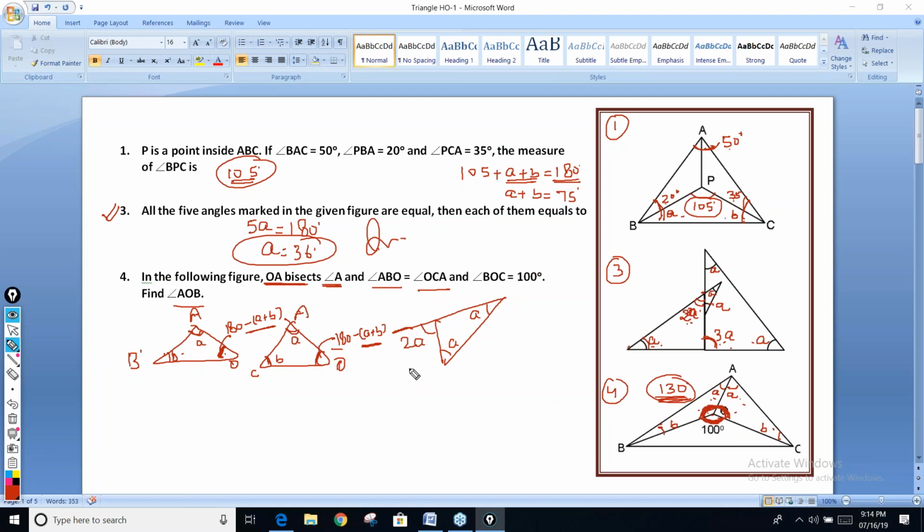Clear now? Should we move to the next part, guys? Next theory. Good.